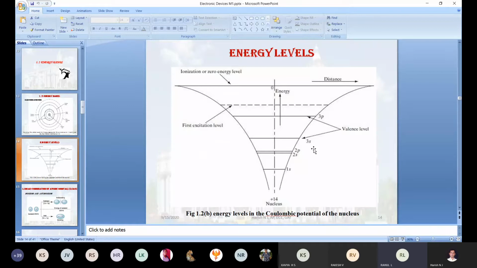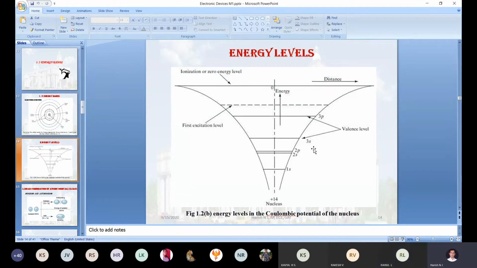Sir, different energy levels, stability and all. Energy levels in the silicon atom, right? Yes, sir. Correct. The silicon atom consists of 3 orbits, because the electrons are accommodated in 3 orbits. In the first orbit 2 electrons, in the second orbit 8 electrons, in the third orbit only 4 electrons.